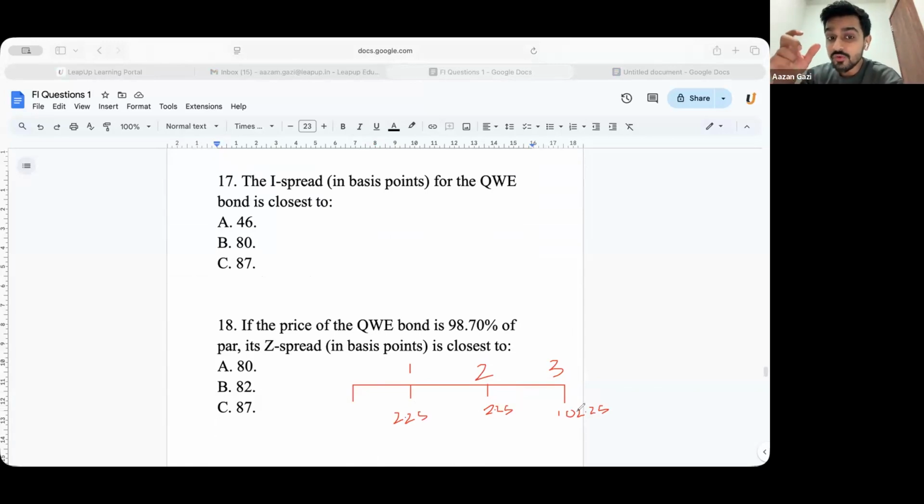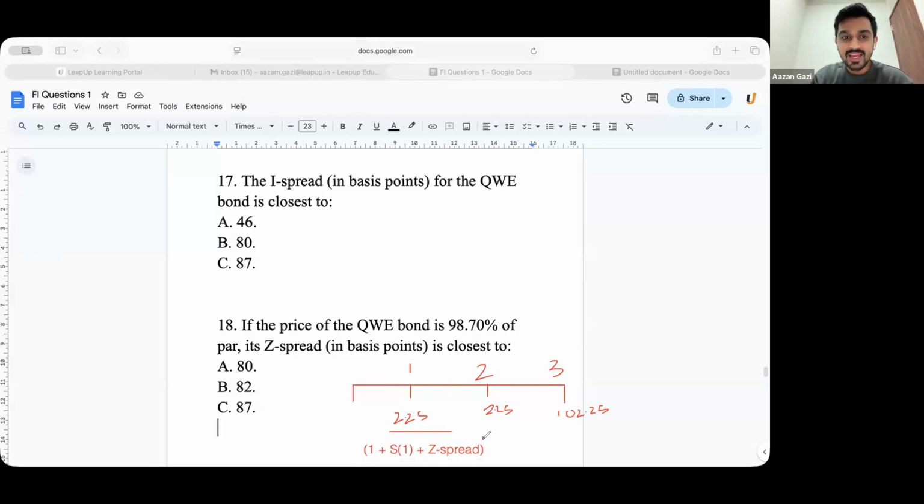But when you're asked to find Z spread, I will divide this number by 1 plus spot rate of year 1 plus Z spread, bracket close, raised to 1.